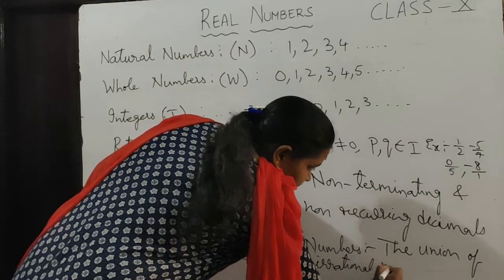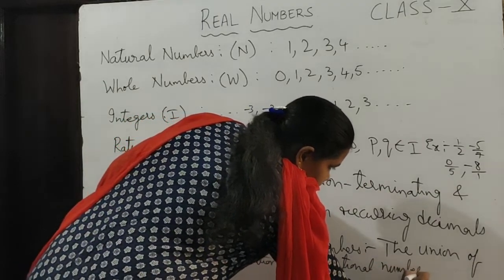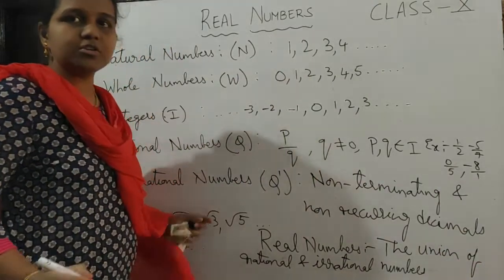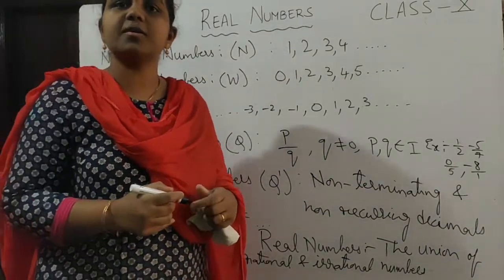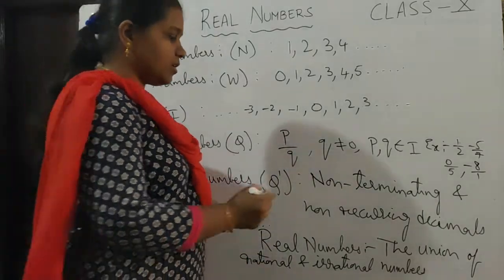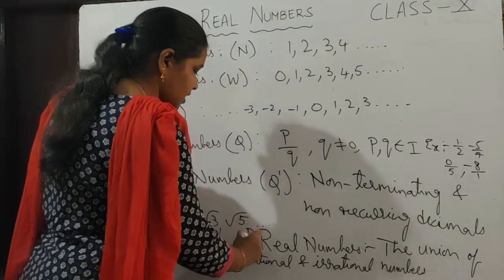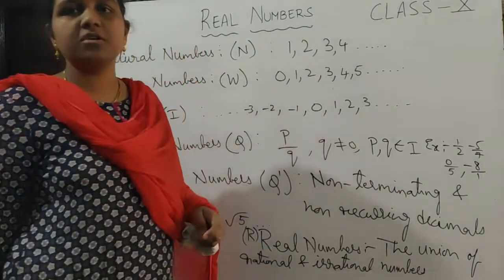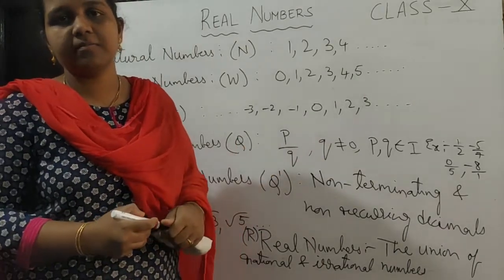If you put rational and irrational numbers together, then they are called real numbers. Real numbers are denoted by capital R. This is about real numbers.